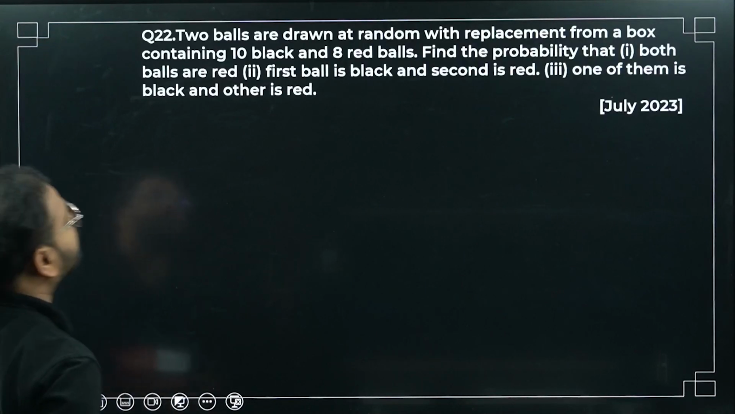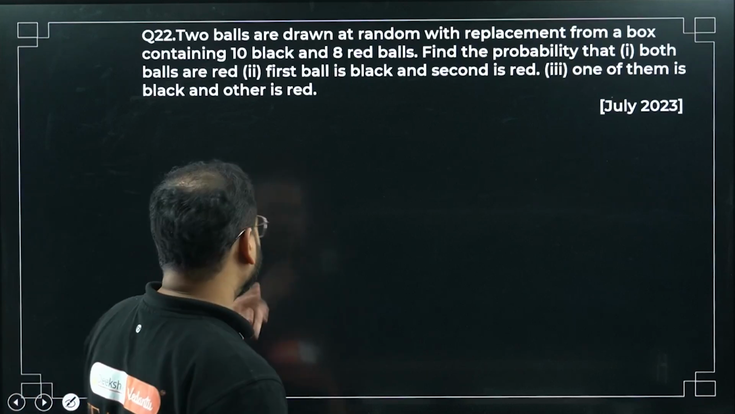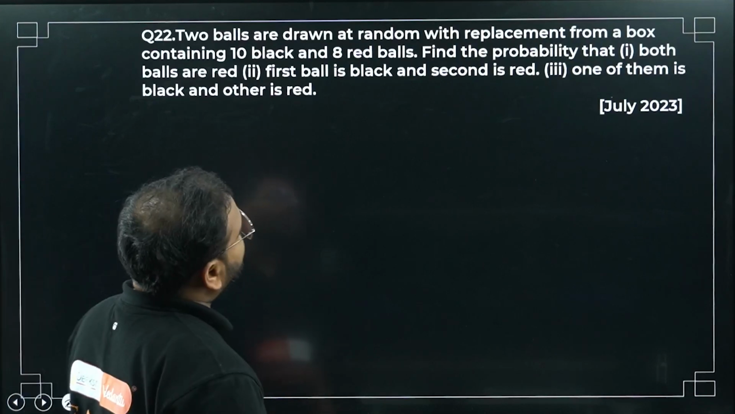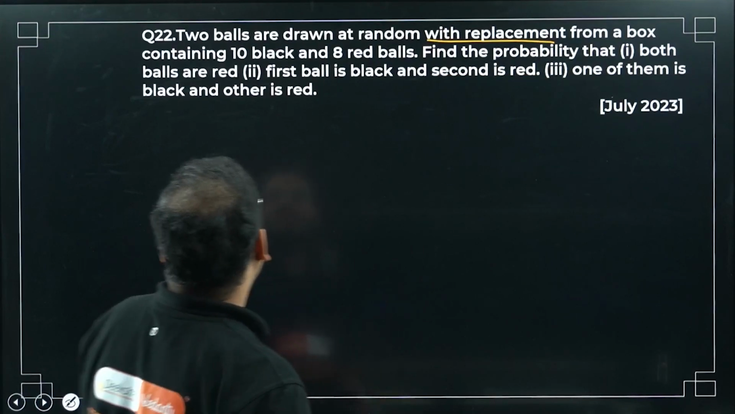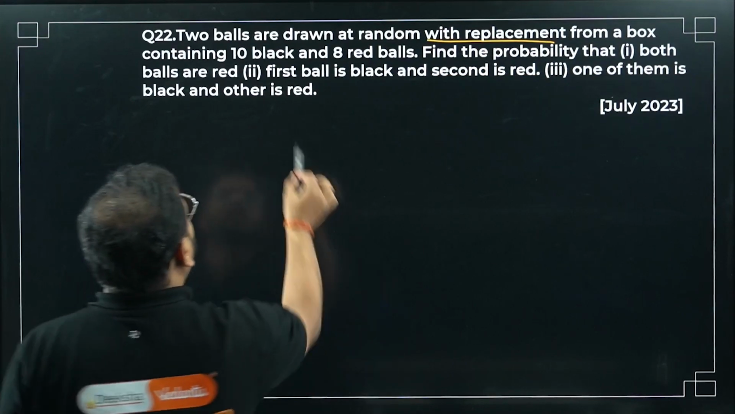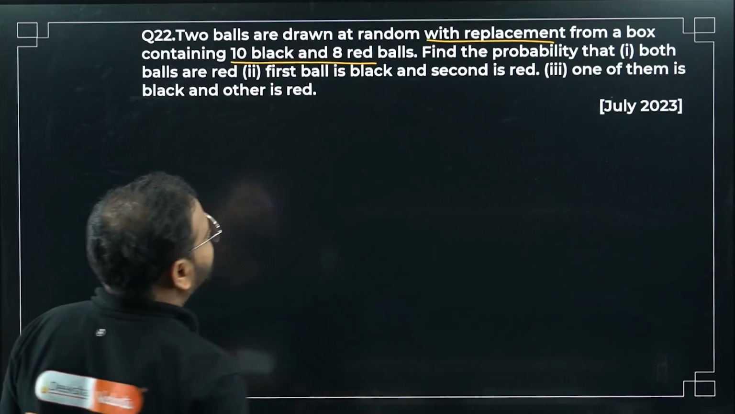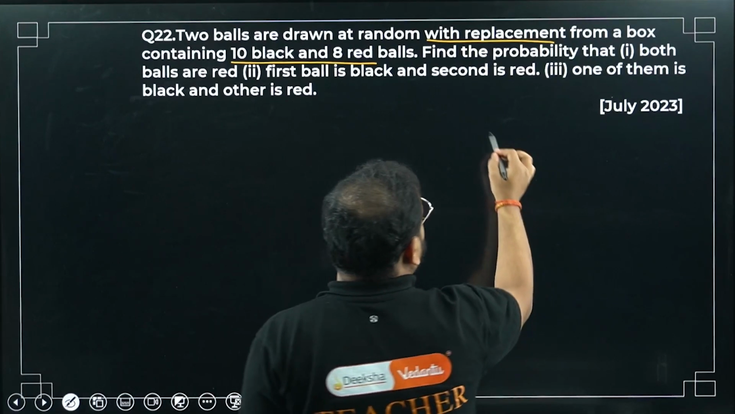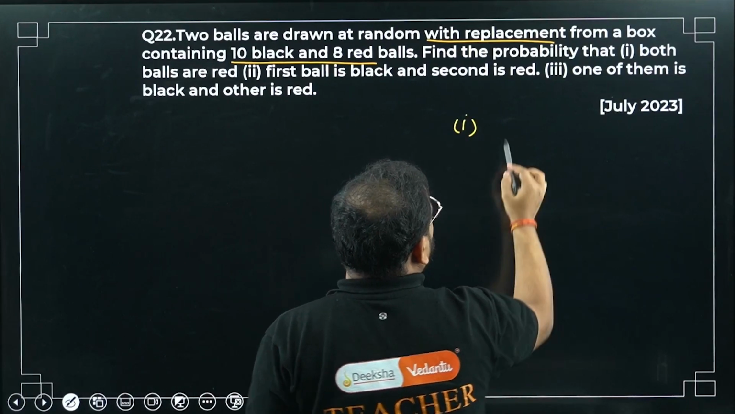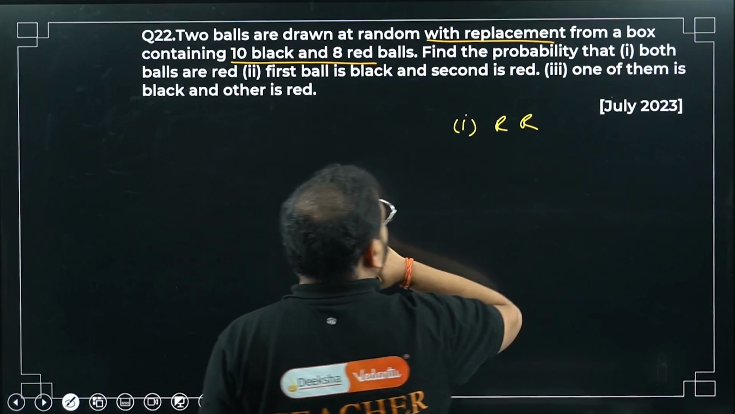Moving into question 22. Two balls are drawn at random with replacement from a box containing 10 black and 8 red balls. Okay, with replacement, no problem then, sir. Work is easy, life is easy. Find the probability that both balls are red. Both are red means red and red. So the first one will be what?